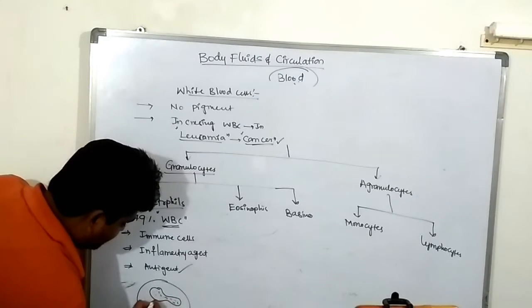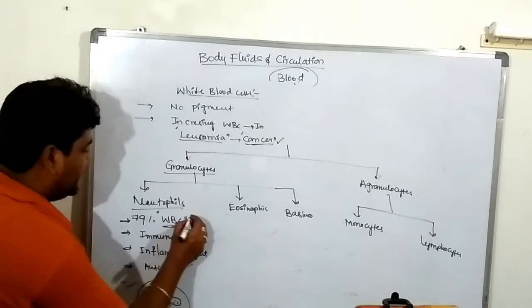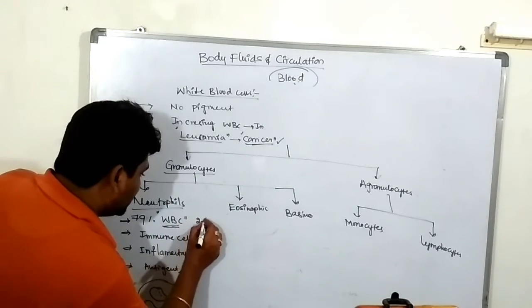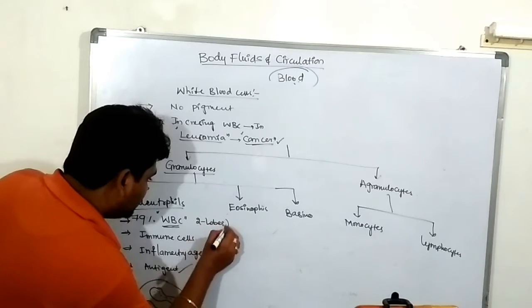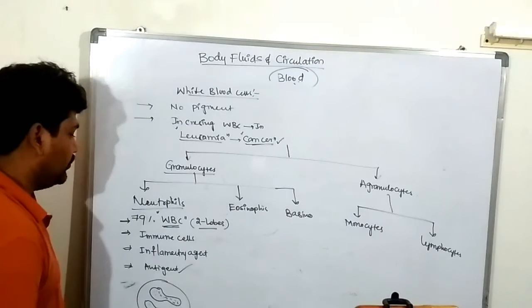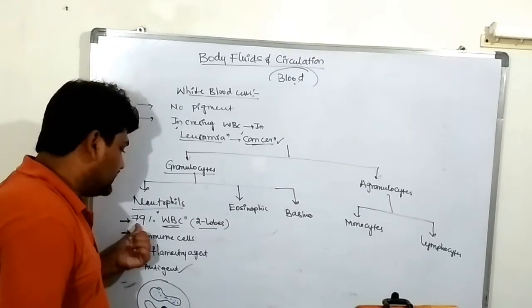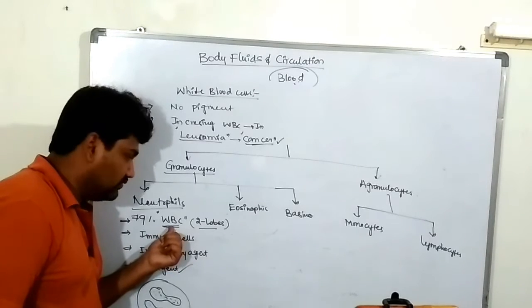So these are known as the neutrophils. These neutrophils are bilobed in nature; they consist of two lobes. Neutrophils are 79% of the whole volume of the WBC.